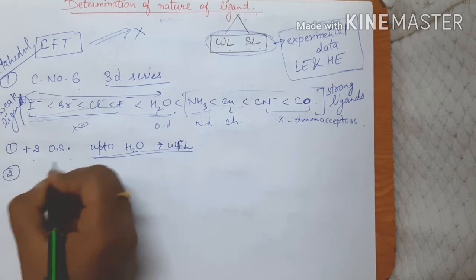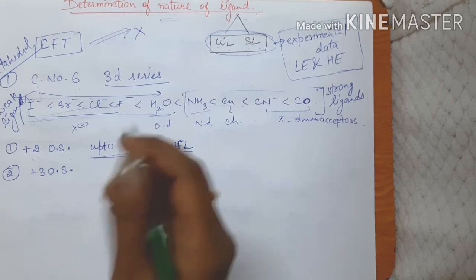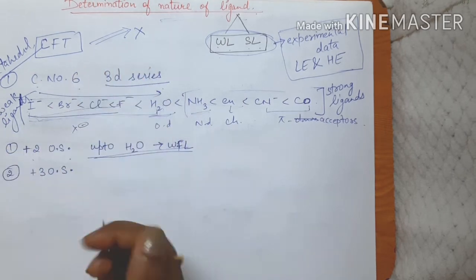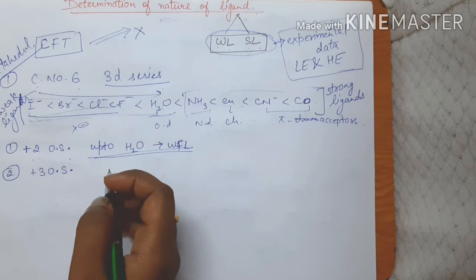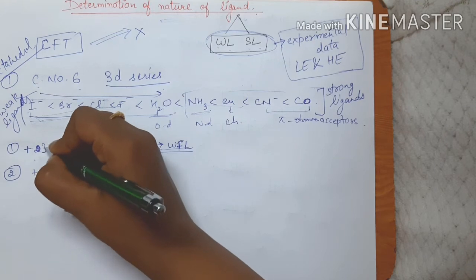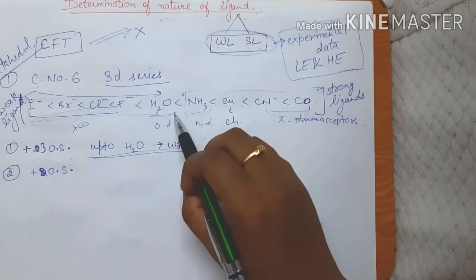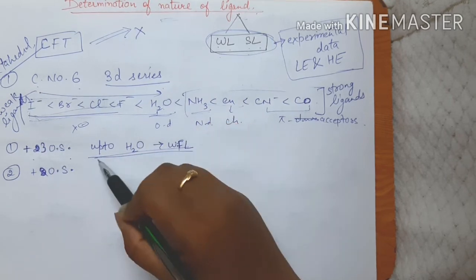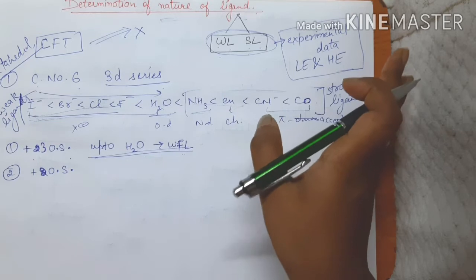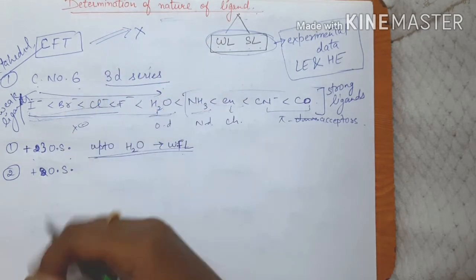Now the second case, +3 oxidation state. For the +3 oxidation state, the weak ligands end slightly earlier. So this is the case of the +3 oxidation state. Now we are discussing the case of +2 oxidation state. For the +3 oxidation state, up to the water ligand, they are going to behave as weak field ligands, and after water all are going to behave as strong field ligands. So what you have to remember is, for the +3 oxidation state, the limit is up to the water ligand, they behave as weak field ligands.